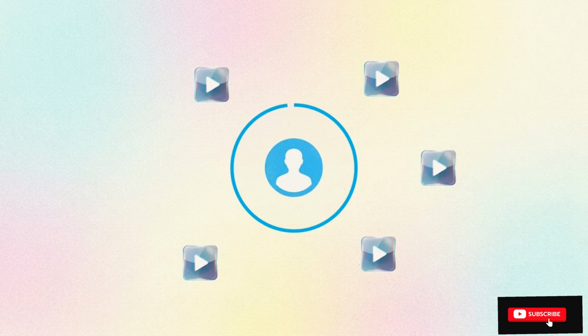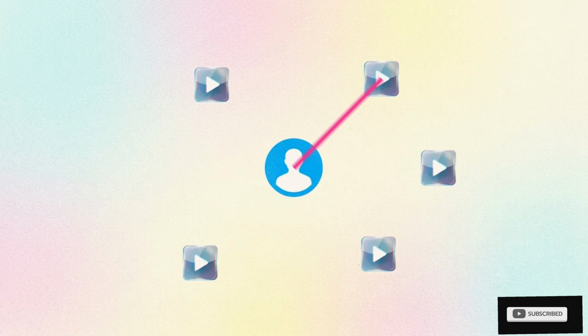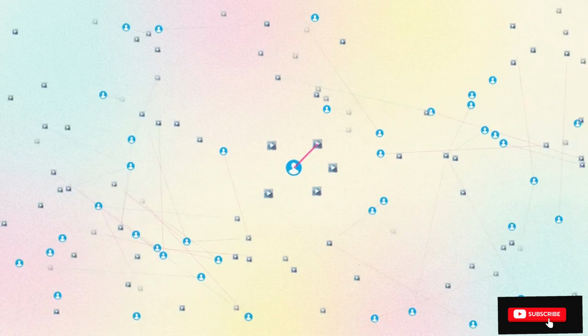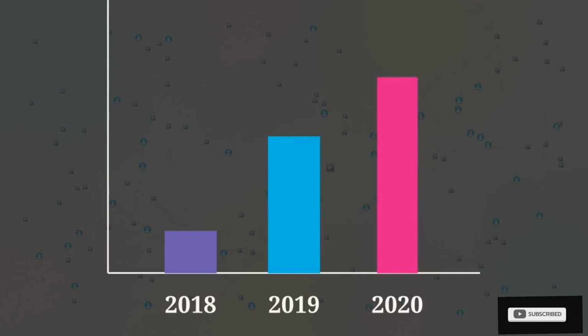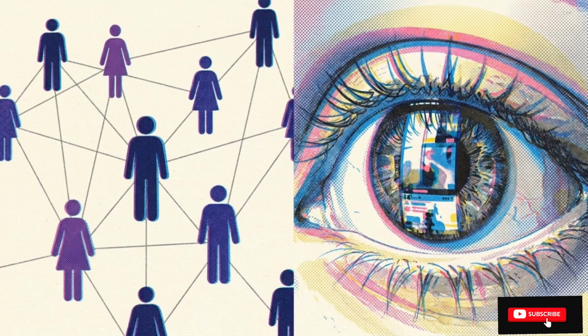It tracks micro-interactions, like exactly how many seconds you watch before scrolling, and forms geometric tethers between user and content. At scale, this predictive loop kept users engaged, driving the massive 2019 and 2020 download spike seen here. The platform shifted the internet's core metric from the social graph, who you know, to the interest graph, which measures what actually holds your attention.